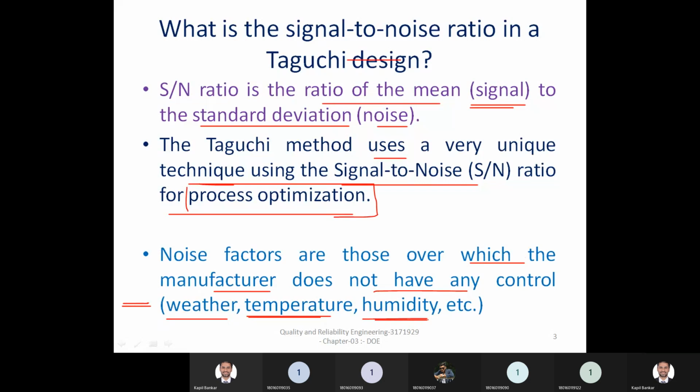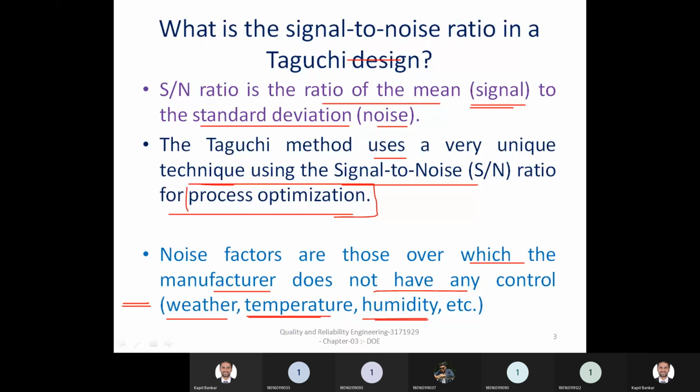You can consider a number of parameters that affect your result, and due to the effect of that particular parameter, maximum variability or standard deviation is there in your response. That's why it is known as a noise factor or uncontrollable parameter. So your task is to reduce the uncontrollable parameter.